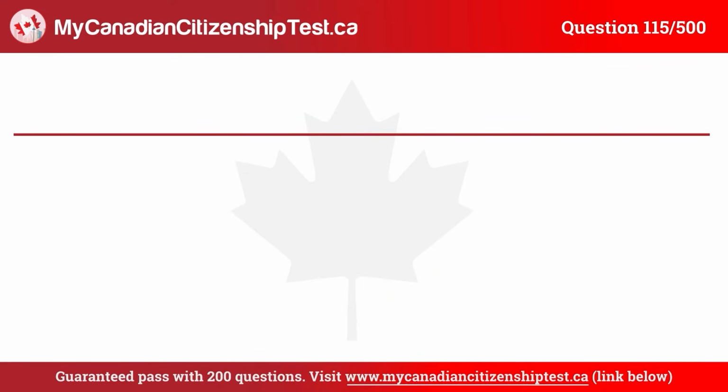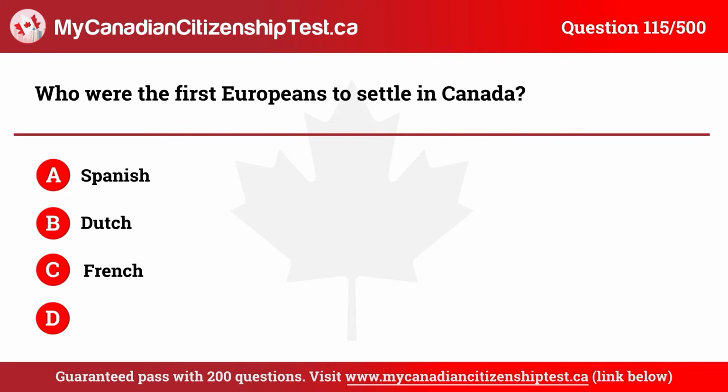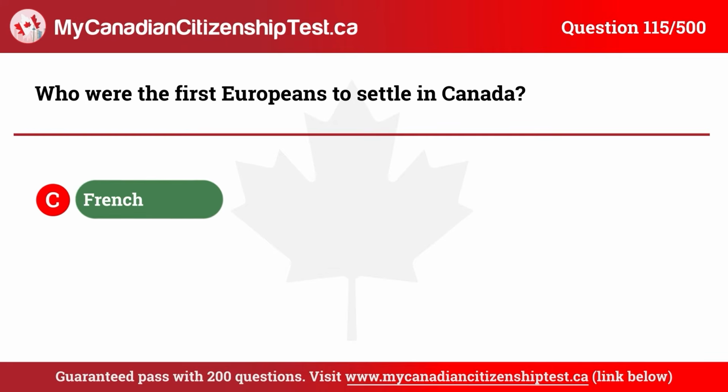Question 115. Who were the first Europeans to settle in Canada? A. Spanish. B. Dutch. C. French. D. English. The correct answer is C. French.